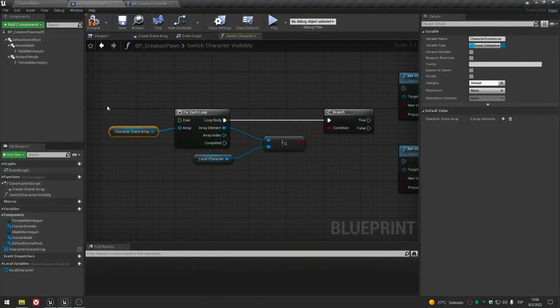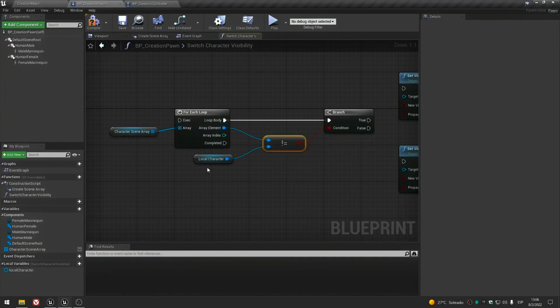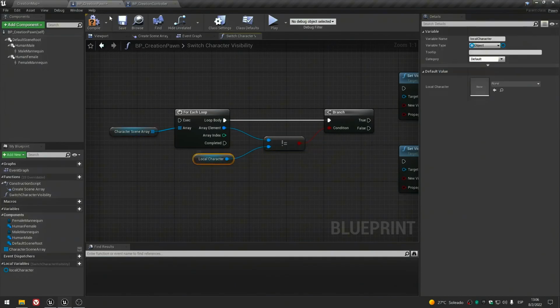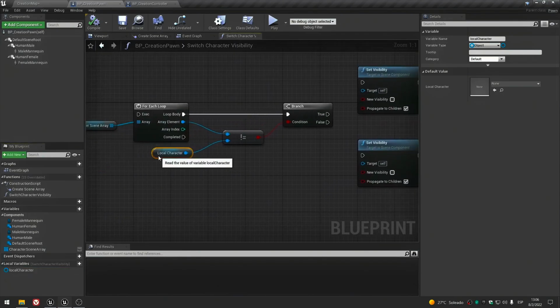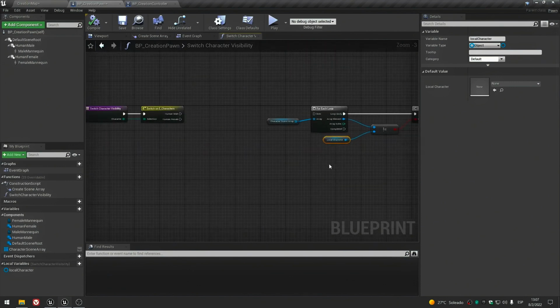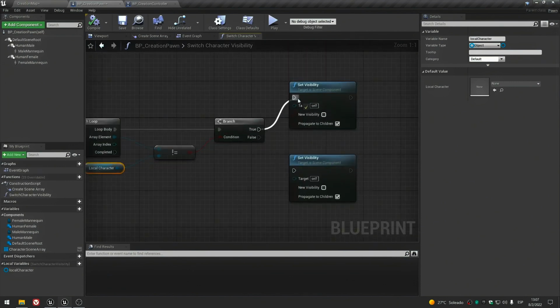What we're doing here is to check between all the character scenes array and check if it's not equal to the local one. So basically we're choosing that scene among all the ones inside the array, so we can show the chosen one and hide all the remains.